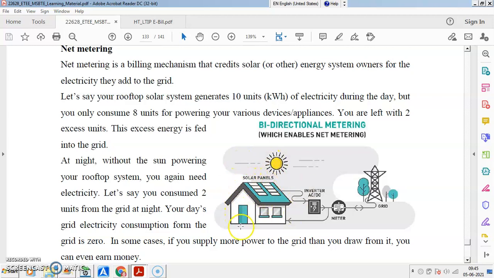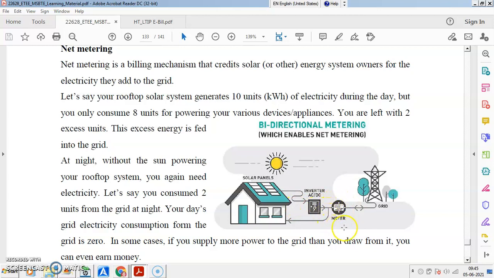You may have excess energy generated than the requirement of this house, or you may have less energy generated than the requirement of the house. If you don't have storage capacities for solar, that means you are online and offline. If you have an online solar system, in that case excess generation can be directly fed to the grid. If you have less generation, then you can have the supply from the grid.